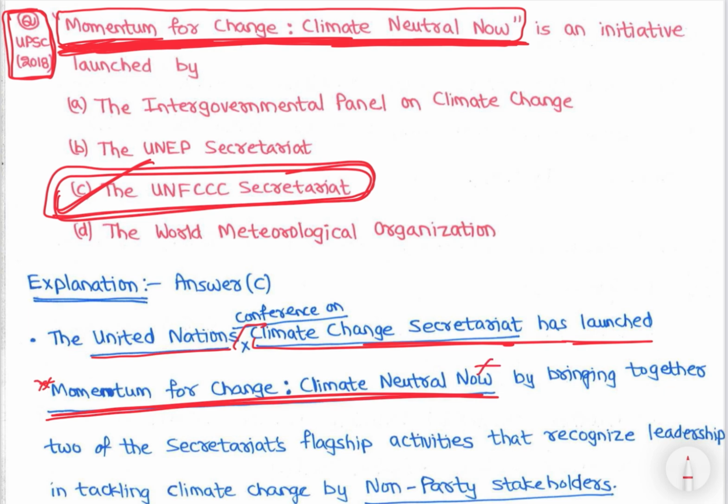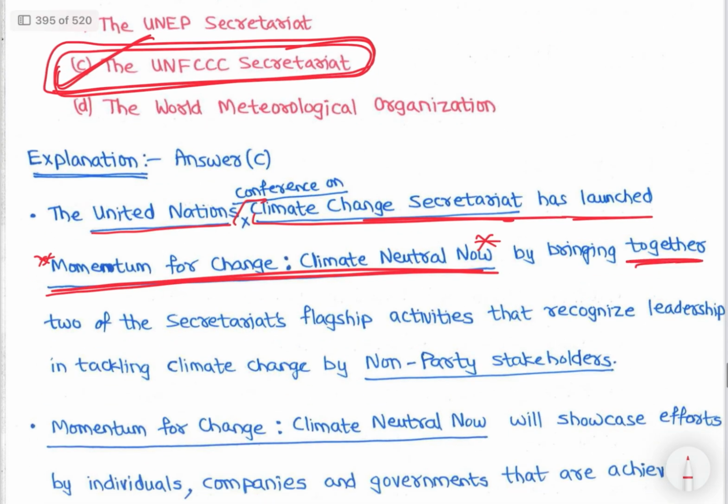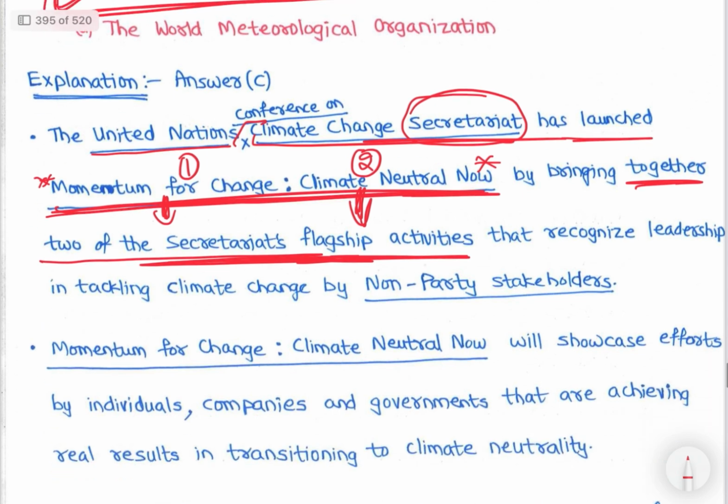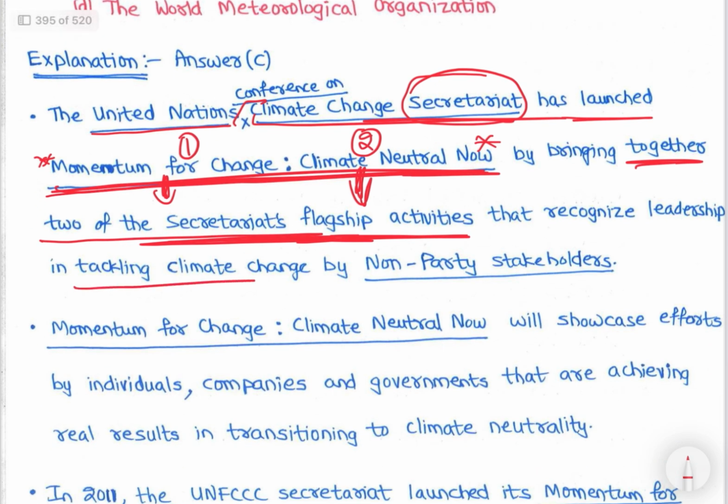Momentum for Change, Climate Neutral Now, by bringing together two of the Secretariat's flagship activities. The UNFCCC Secretariat has two flagship activities. One is Momentum for Change and second is Climate Neutral Now. So this is first and this is second. And by combining these two, they brought Momentum for Change, Climate Neutral Now, right. So now let's discuss what it is. That recognizes leadership in tackling climate change by non-party stakeholders.